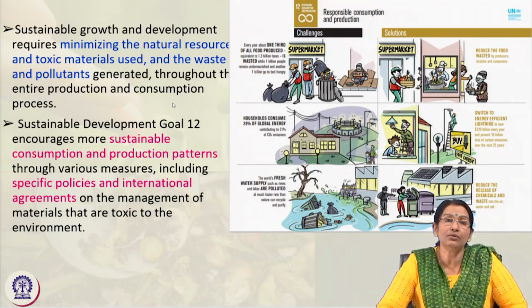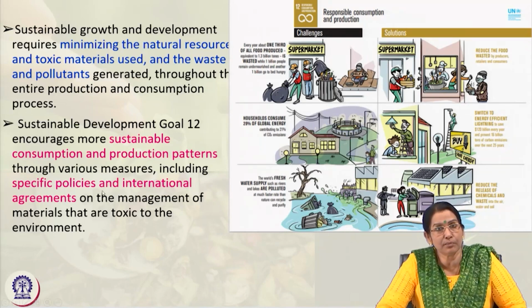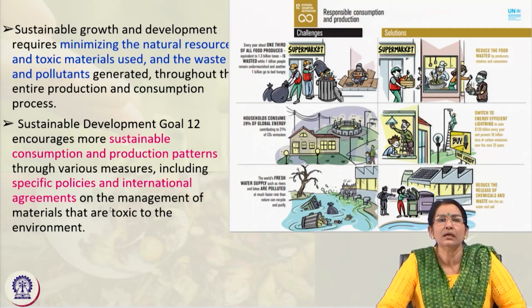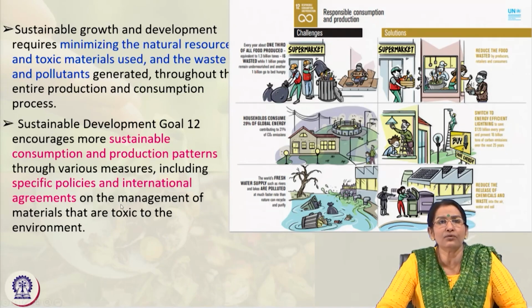So, that is also how to dispose of it, that is also another challenge. So, sustainable consumption and production patterns, including all kinds of measures to be taken, then specific policies, international agreements, and not just related to climate change, but climate change is again the end result of all these kinds of pollution, biodegradation and all kinds of depletions.